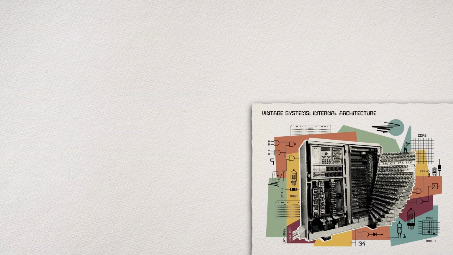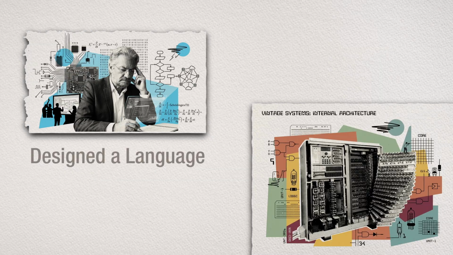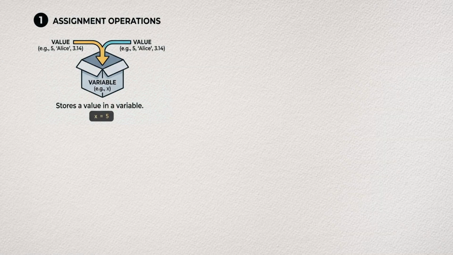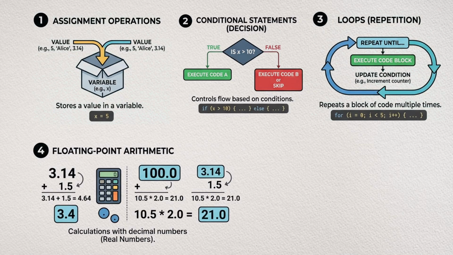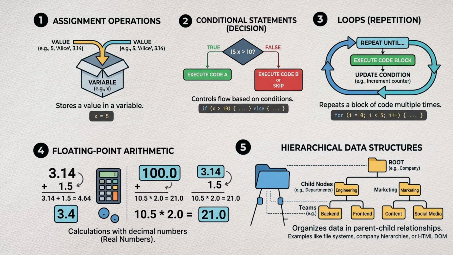At a time when computers were basically just giant calculators made of vacuum tubes, Zuse designed a language that already had assignment operations, conditional statements, loops, floating-point arithmetic, and even hierarchical data structures. All the things we'd take for granted decades later.